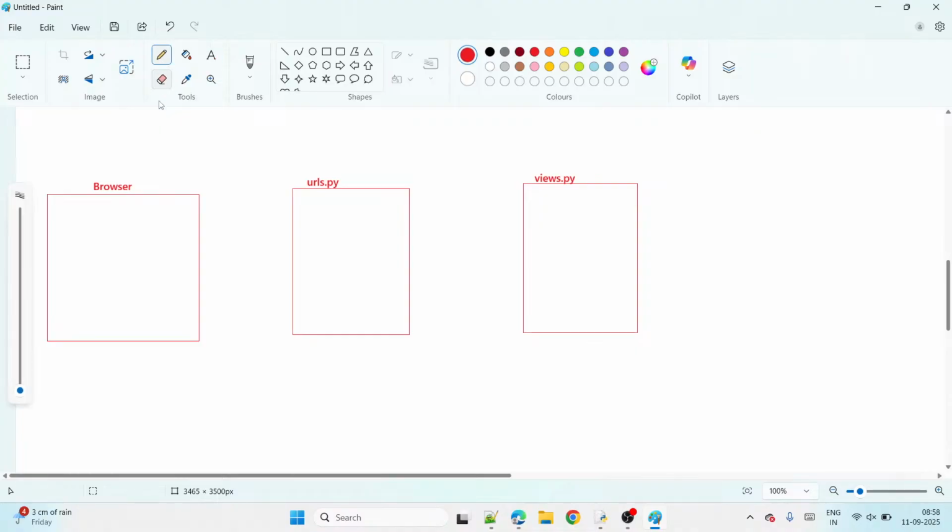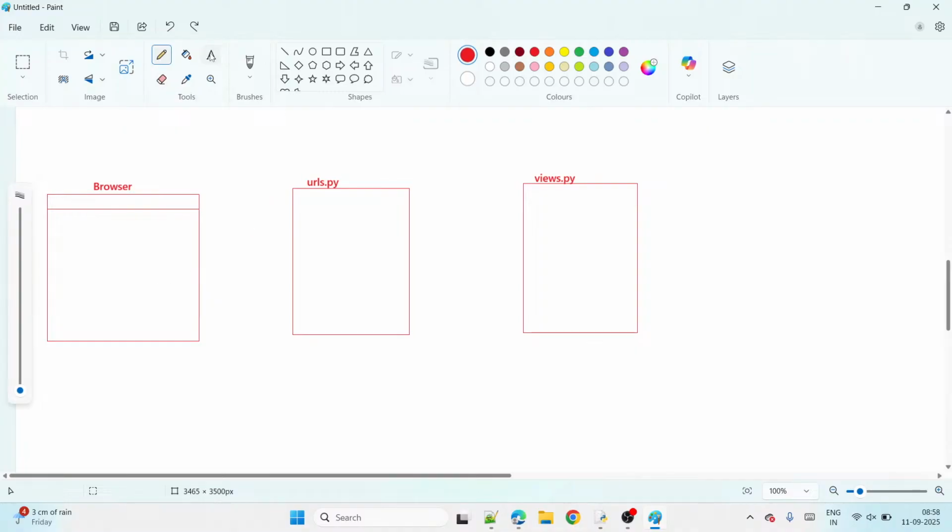Now, all of you observe here. From the browser, the request goes to the URLs file and checks for a match. If a match is there, it goes to the views file and executes the view. Then from that view, the result comes back to the browser, guys. Are you all clear now?